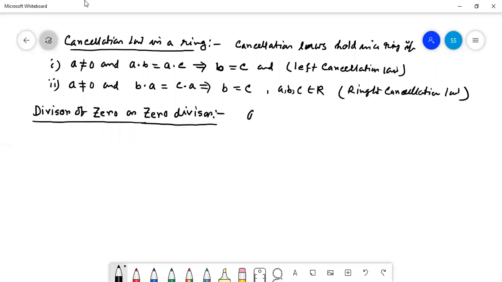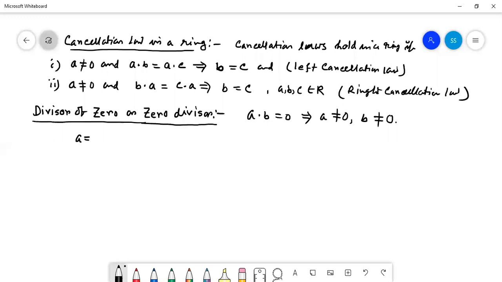That means a dot b equal to 0, which implies that a not equal to 0, b not equal to 0. Is it possible? Here both of a and b are not 0. Not possible, sir. Not possible, no? Okay.